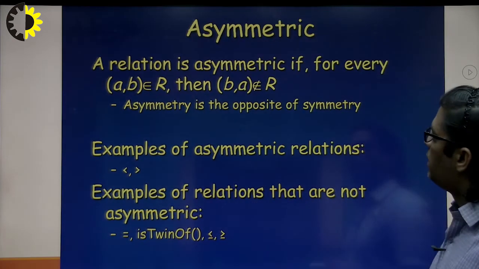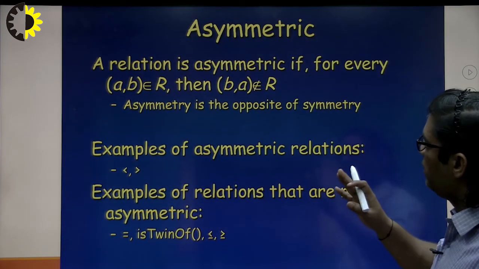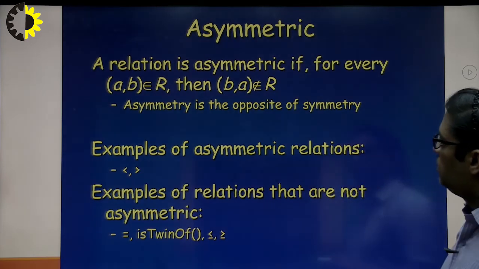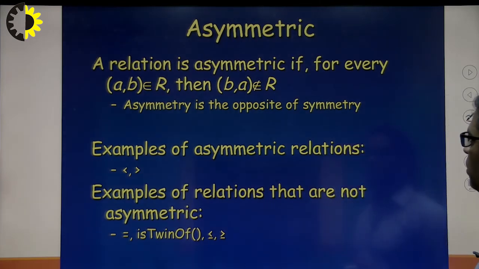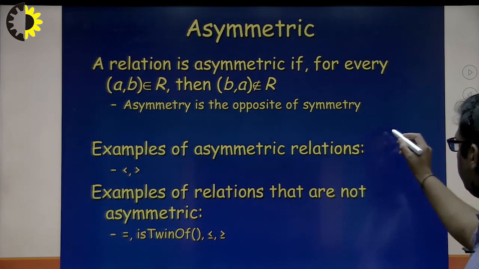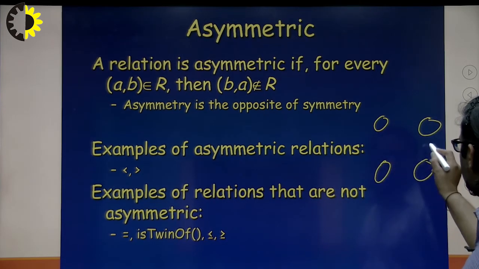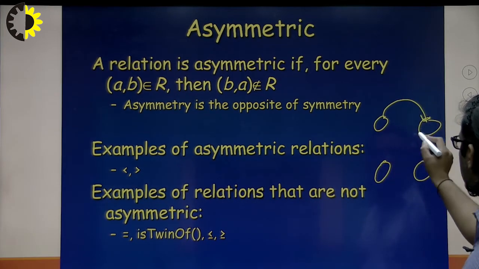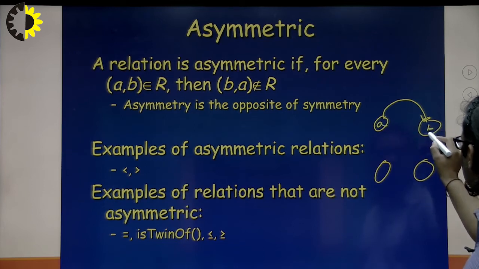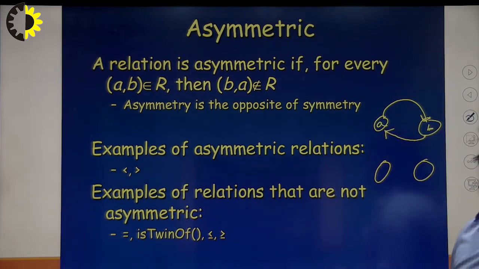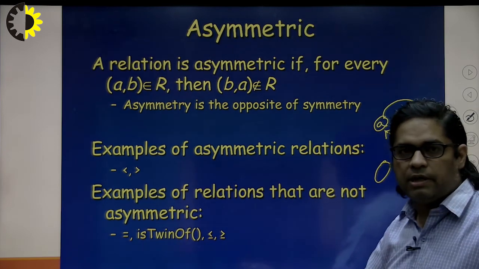If this is the condition, then it will become an antisymmetric relation. Next, a relation is antisymmetric if for element A related to B, then B related to A does not belong to R. Antisymmetric is the opposite of symmetricity. It means if symmetricity is existing, then we can say that it cannot be antisymmetric. Why so?